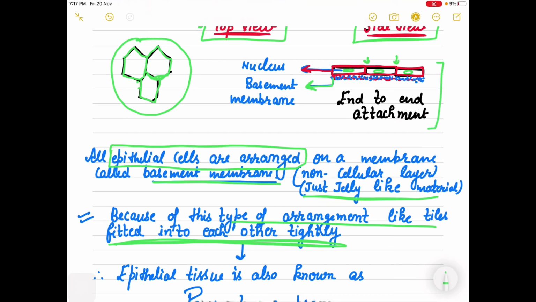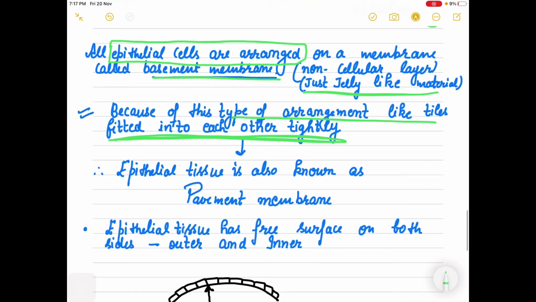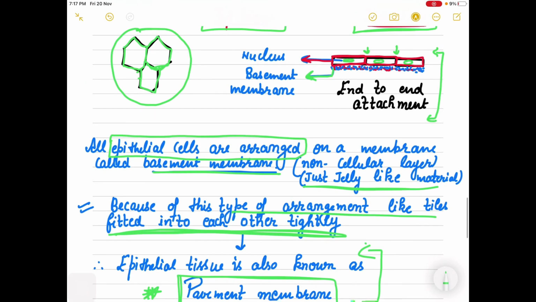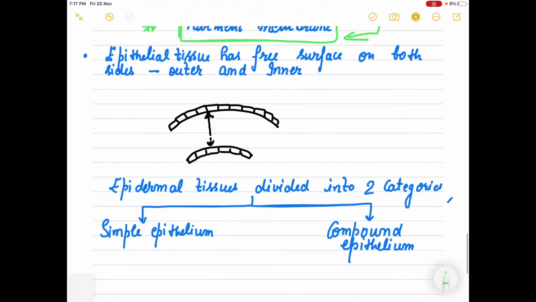Due to this complete tight arrangement, compactly packed, the epithelial tissue is also known as pavement membrane. It has the basement membrane. It has nucleus as well as end to end attachment, right?